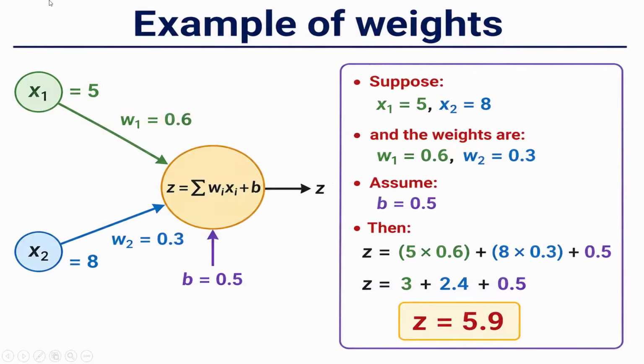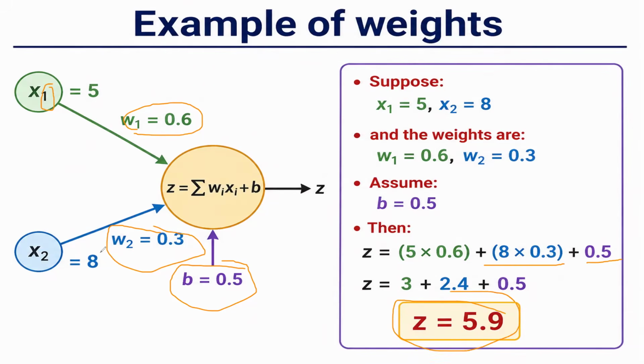So an example of weight. Here you can see input x1 is 5, x2 is 8, and w1 is 0.6, w2 is 0.3, bias value is 0.5. So here 5 into 0.6 plus 8 into 0.3 plus bias is added, then you will get the output as z is equal to 5.9.